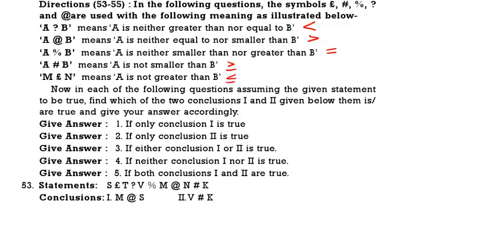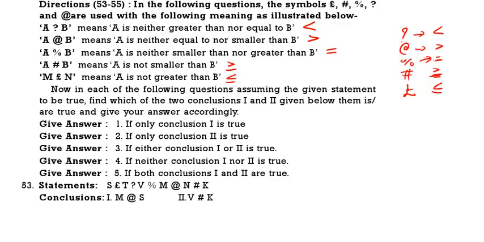Pound means less than or equal to. That means question mark stands for less than, at for stands for greater than, percentage stands for is equal to, hash stands for greater than or equal to, pound stands for less than or equal to.